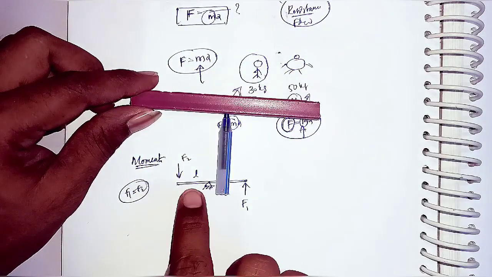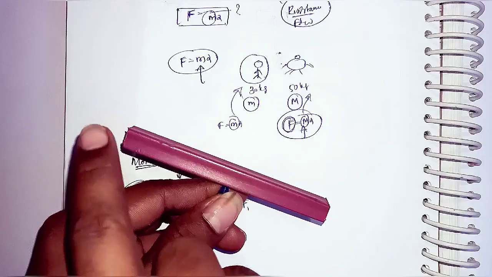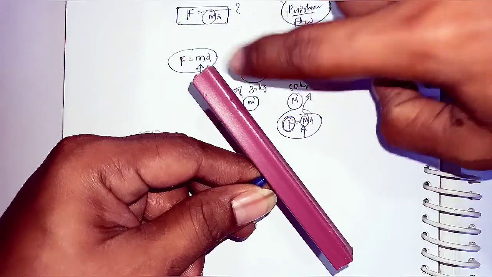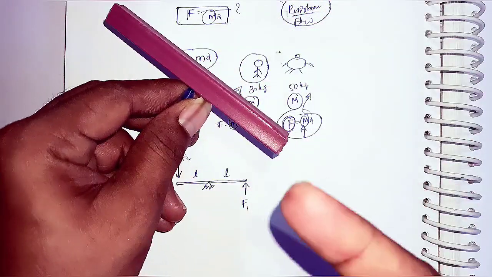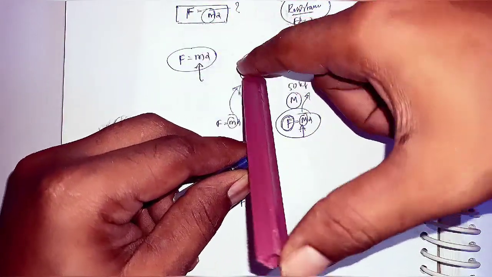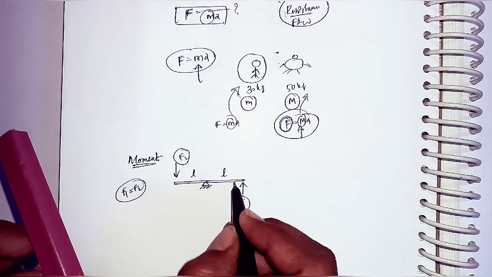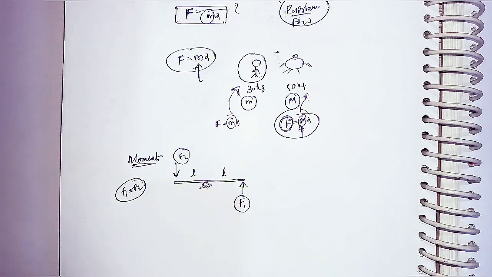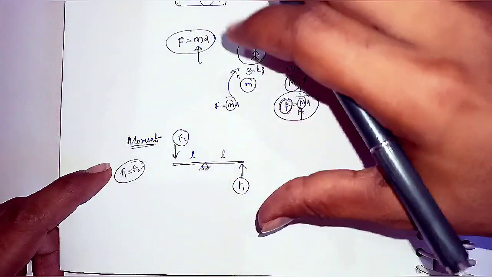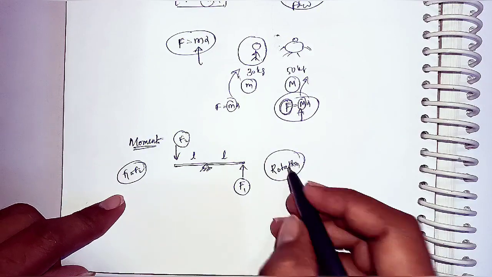To understand the physical meaning, let us consider this structure whatever I took here. If I apply forces on this end and the other end, it will rotate like this. I am applying this force in this direction, and here in this direction, upward and downward. Exactly, see here, this is the rotation. That means you are applying a force on these ends with respect to some distance, and it is moving. That is, moment is a type of load which is making some rotation. The first point to remember is that the moment is a type of load which is making some rotation.